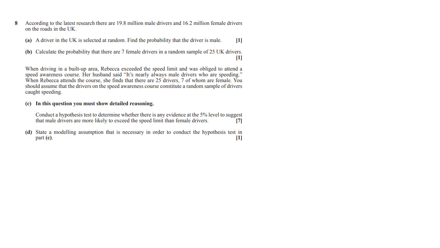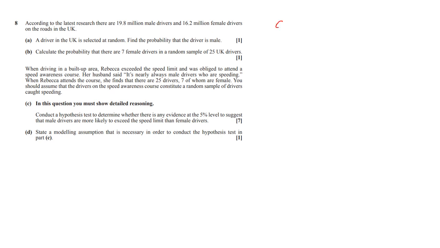A driver in the UK is selected at random. Find the probability that the driver is male. So this is quite GCSE level content. All you need to do is do the males divided by the total. So the total is 19.8 add 16.2, which is 36.